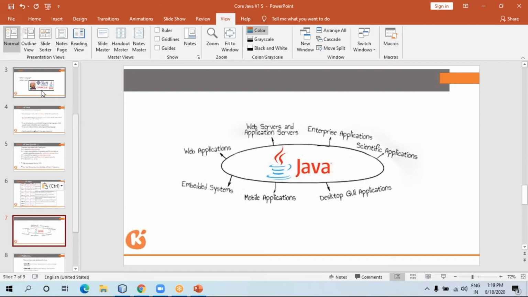You can create a number of different types of application with the help of core Java. You can create desktop applications, mobile applications, embedded systems, like chip level or something robotic. That kind of project we can also develop with the help of Java. Then web applications, web servers and application servers, enterprise applications, and scientific applications also. So you can get the idea: if you know Java, you can develop anything.